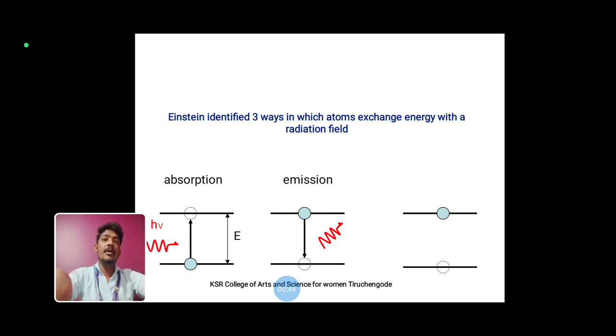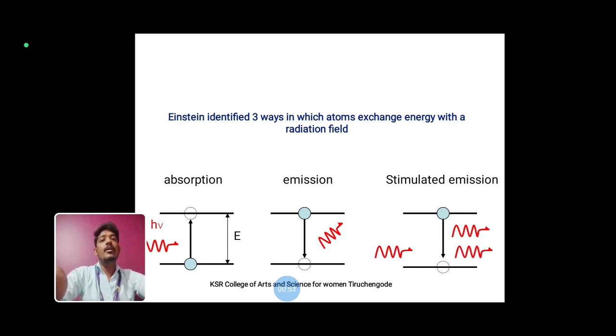And the third one is stimulated emission. The atoms from the excited state return to the ground state by emitting a photon with the help of an external source. That is called stimulated emission.